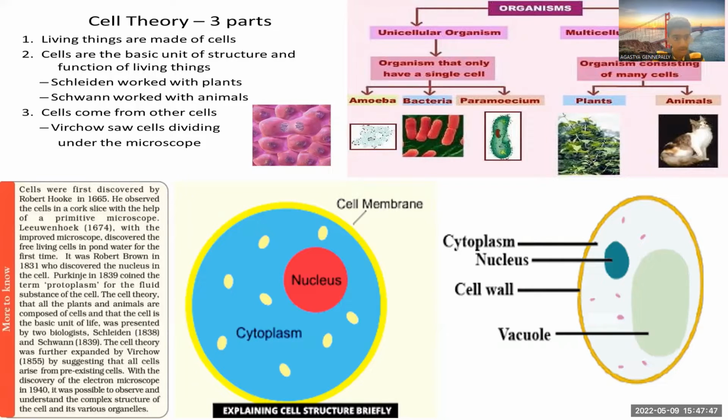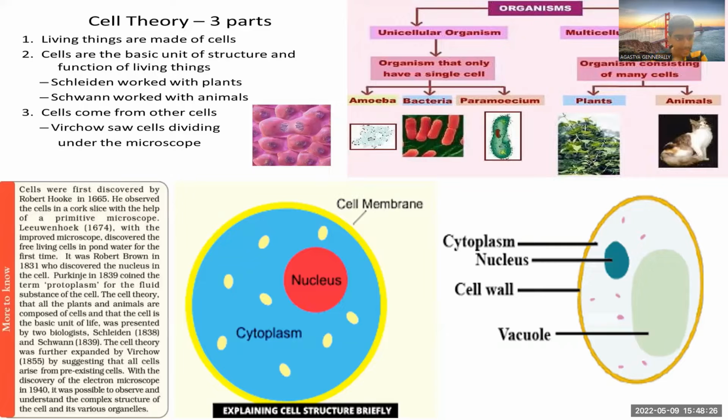Clear? Now, simultaneously, what happened? Many scientists came up with their theories. A scientist named Robert Brown discovered the nucleus, the brain of the cell, in 1831. And Purkinje coined the term protoplasm for the fluid substance of the cell, in 1839. Protoplasm is nothing but the living substance of the cell. If it isn't there, then the cell is of course a non-living product.